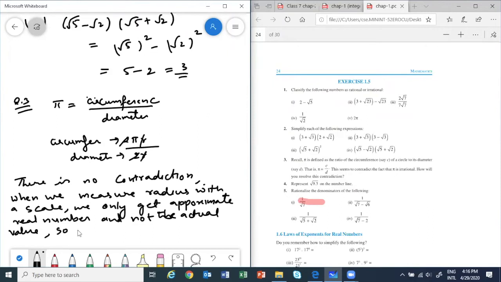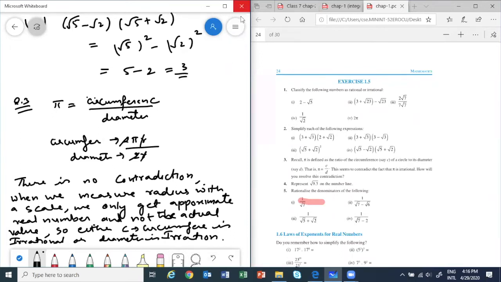So either the circumference is irrational or the diameter is irrational. If one of them is irrational, then C by D will be irrational. This is what we are saying.